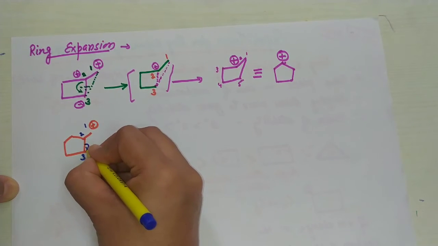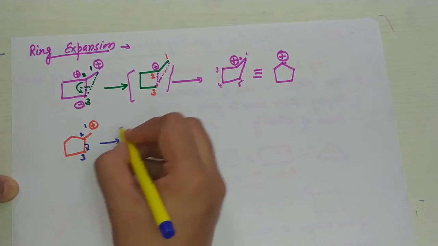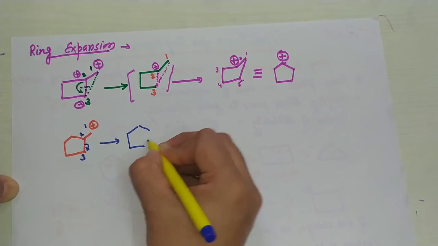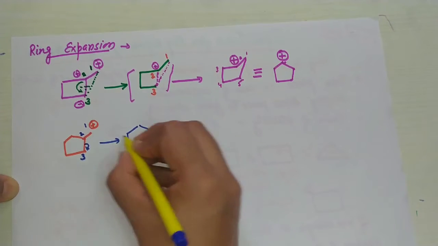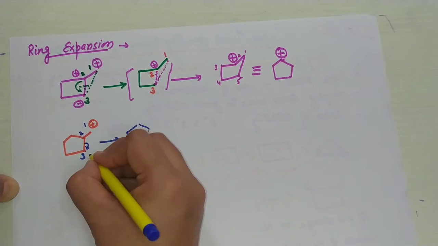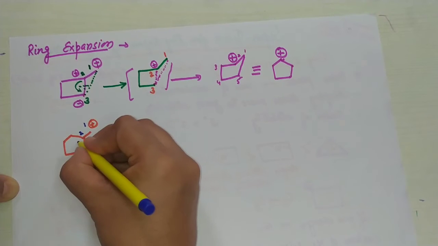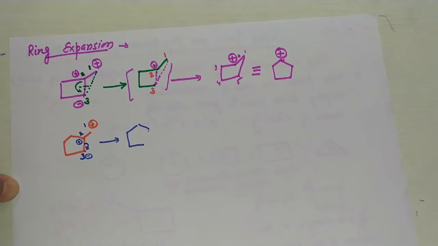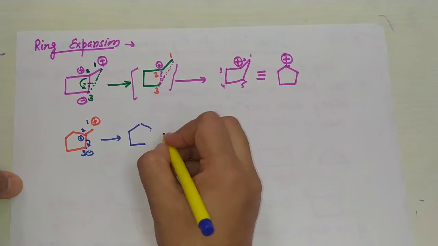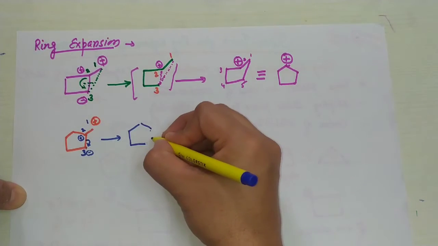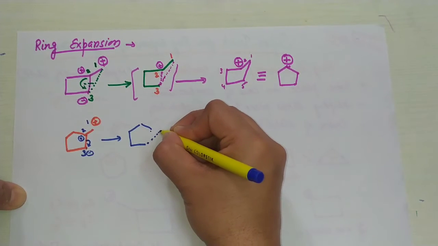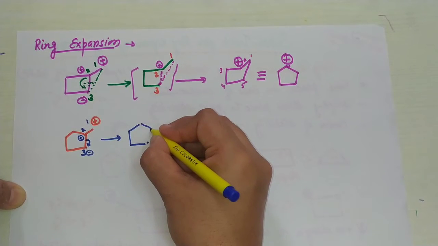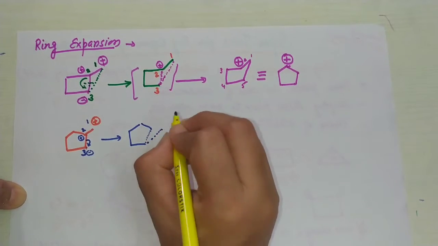This bond will break like this. Then see what happens: 1, 2, 3, this bond will break, and in the middle this will break, so this gets a negative charge and this gets a positive charge. Carbon number 2 gets the positive charge and carbon number 3 gets the negative charge. Then the positive and negative charge combine and there is a bond formation between carbon number 1 and 3, and this bond will break.